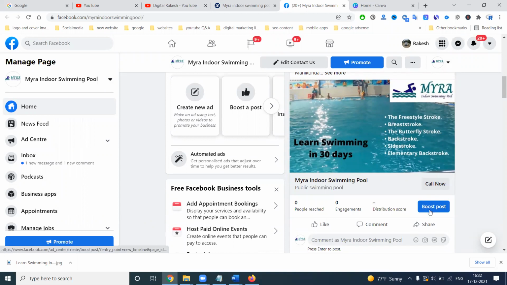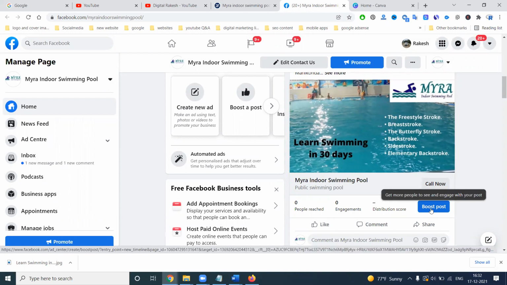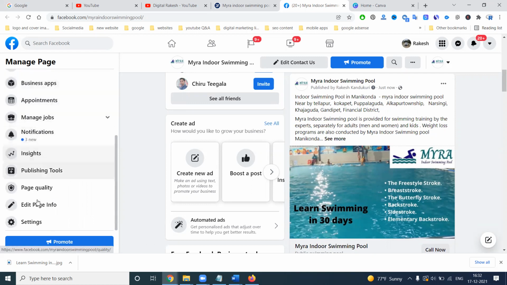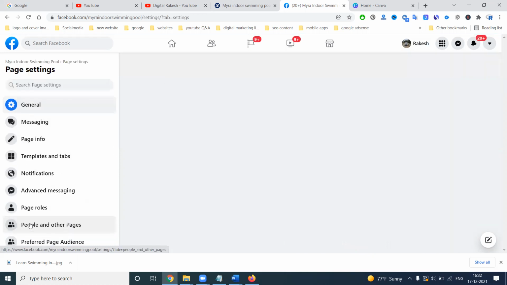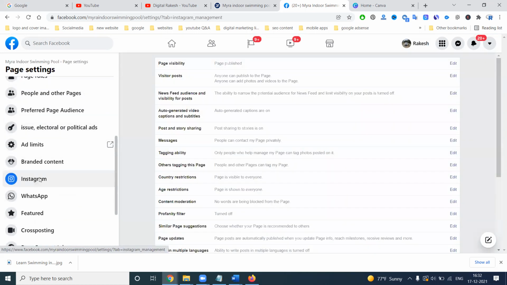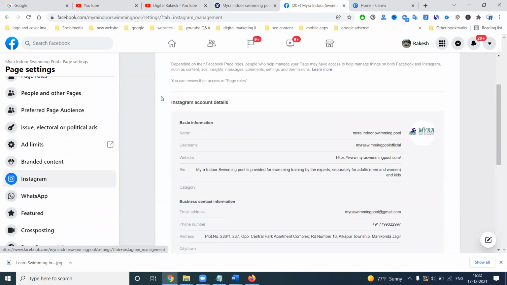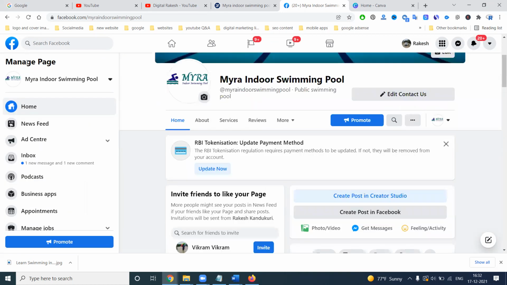So this will be here. Here the option called boost post is there. We have two options. Now I'm showing two campaigns in the Facebook ad. It will promote on Facebook and Instagram. First of all, we must connect your Facebook page with Instagram; it is mandatory. Once the connection is done,